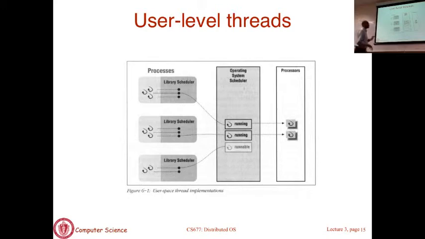That's the second advantage. Third advantage is that it is very lightweight and efficient because all thread management is done in user space. Creating threads, deleting threads, managing or synchronizing threads are all library calls. They do not involve system calls, which are more heavyweight. Neither do they require kernel intervention in the form of interrupts or CPU scheduling. So switching between threads within a process is extremely lightweight. Creating a thread is very lightweight. It's just a simple library function call rather than a system call.